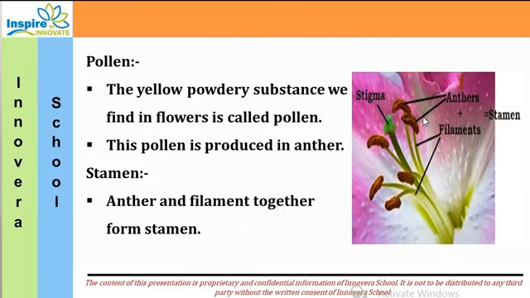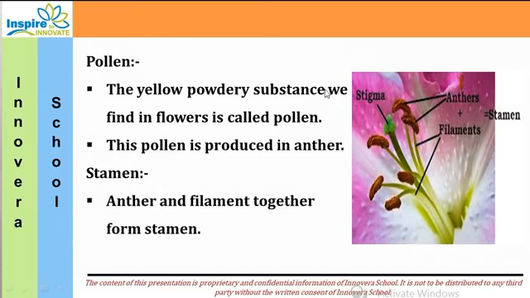In the ovary, that small powdery substance, the pollen, after some process turns into the seed and into the fruit. So this is the most important process, pollination, from where we get the fruits.